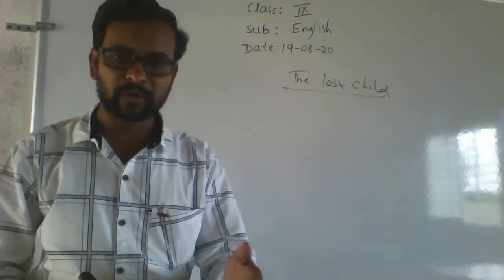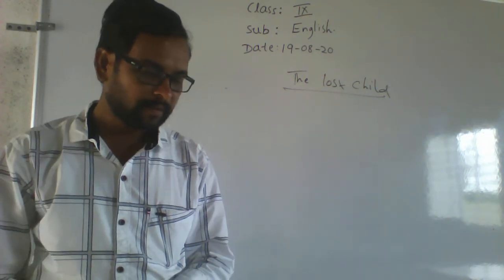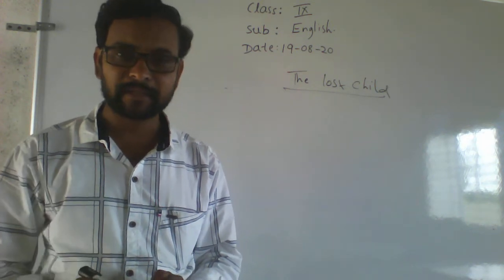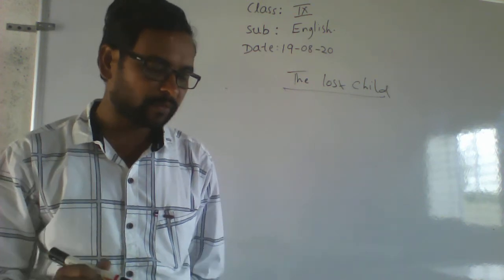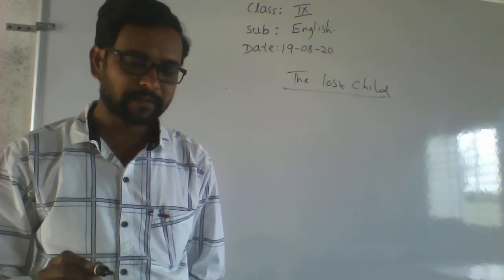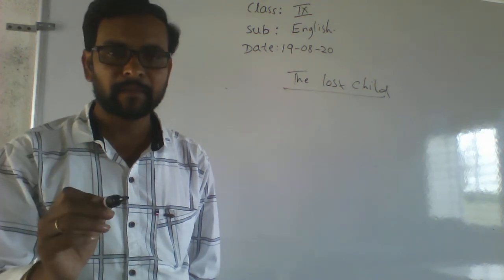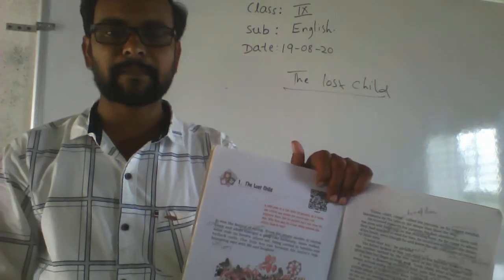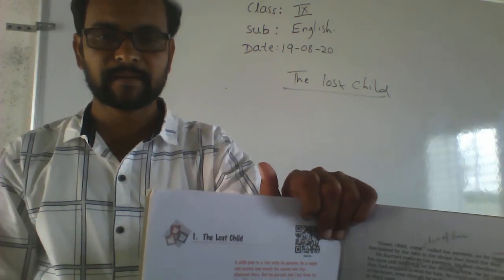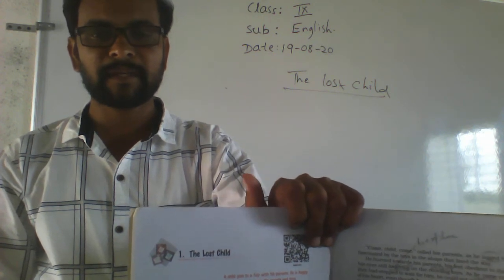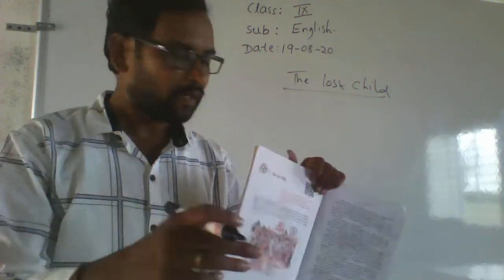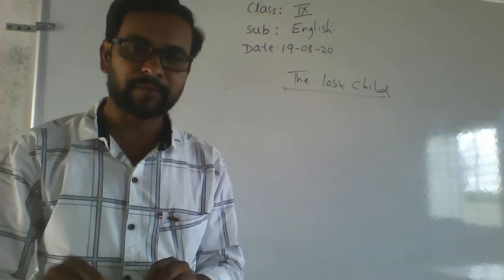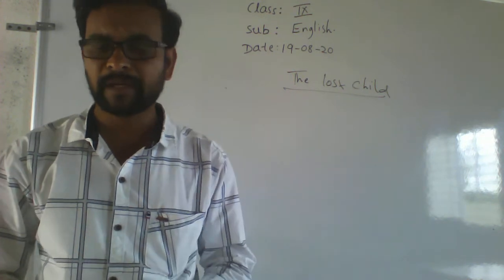If you have the textbook, open it and look at the first lesson, the lost child. Now I am going to read the lesson. You should keep a pencil with you. Don't forget it. If I write any difficult words on the board, write the difficult words and their meanings. What is the chapter name here? The lost child. Look at the textbook carefully and put your finger on the words where I am reading.